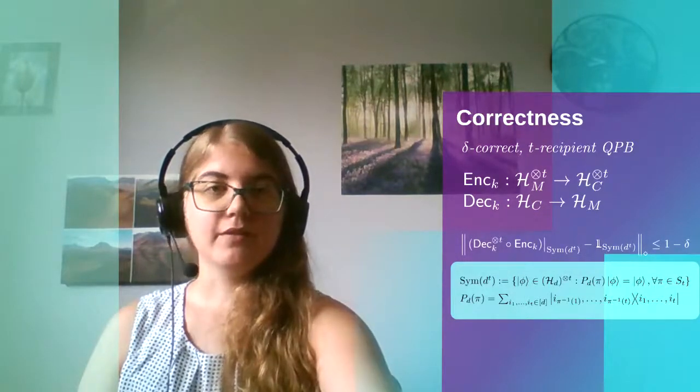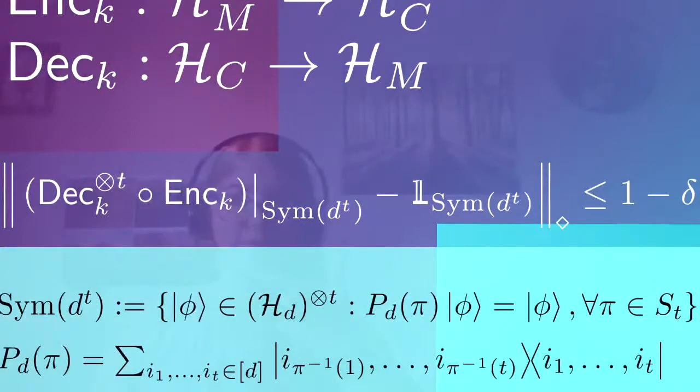So with delta correct TQPB, we have this norm here that we want to satisfy. So our encrypting map composed with our T copies of our decrypting map, and we are restricting to the symmetric subspace. Now the symmetric subspace, as seen down here, is we have a quantum state in the Hilbert space HD of T copies, so tensor T, and we have the property that when this PD of pi is applied to this quantum state, we end up back with the same quantum state for pi in the symmetric group of T elements.